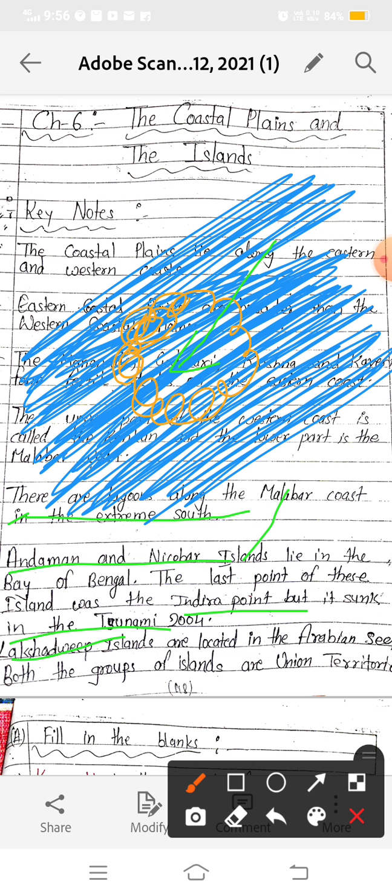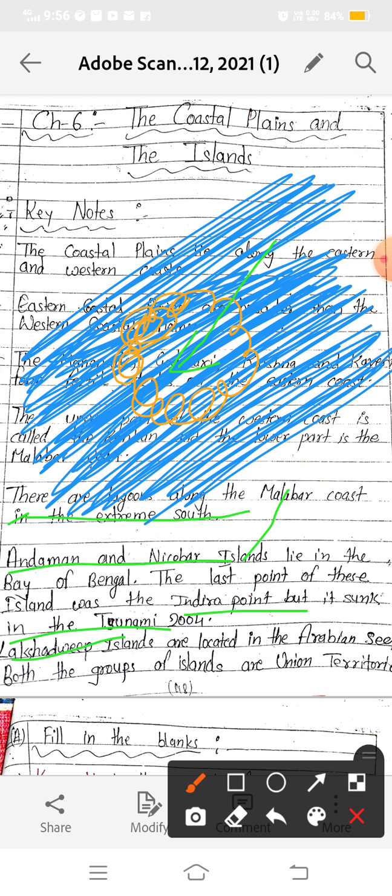Now we have two island regions. First, in the Bay of Bengal, are the Andaman and Nicobar Islands, and second, on the west side, between the Arabian Sea, are the Lakshadweep Islands. Port Blair is the capital of the Andaman and Nicobar Islands, and the capital of Lakshadweep is Kavaratti. It is located in the Arabian Sea, and both the groups of islands are union territories.